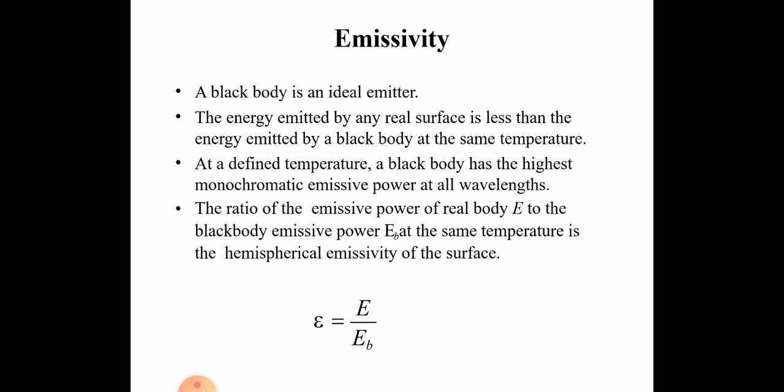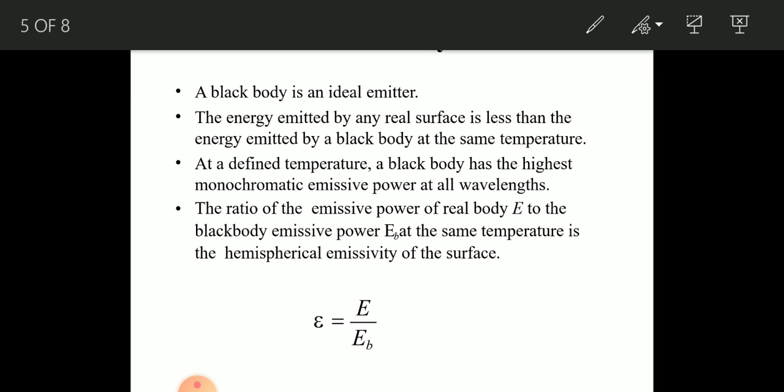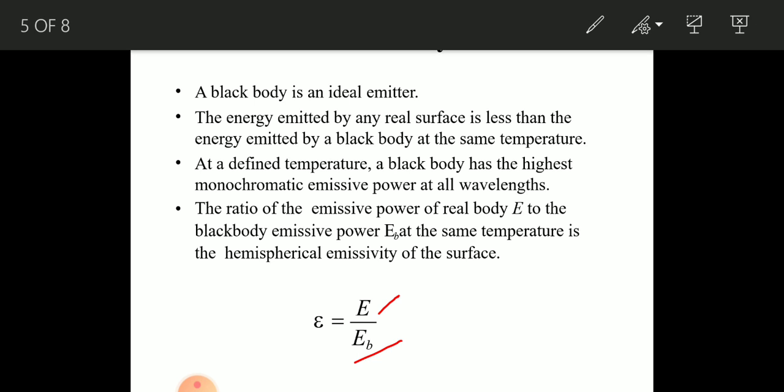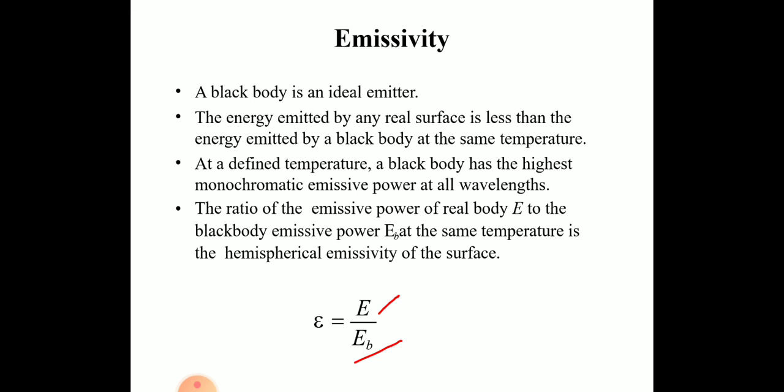So what it states is the ratio of emissive power of the real body to the black body emissive power, that is E over Eb. This is the emissive power of the real body divided by the emissive power of the black body, Eb, at the same temperature, and we call it the emissivity of the body. I hope it is clear for you. So I will move to the next slide.